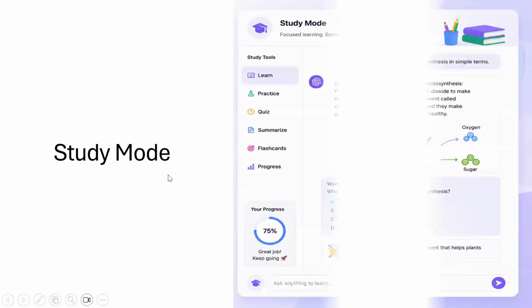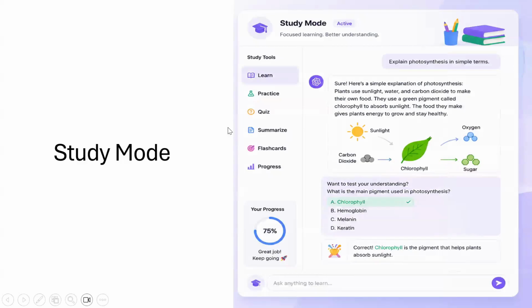Next, I wanted to talk about the study mode. Study mode is like imagine you have a personal tutor who does not simply give you the answer, but helps you understand the concept step by step.